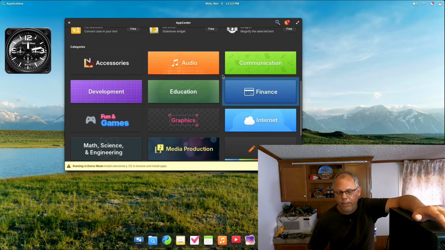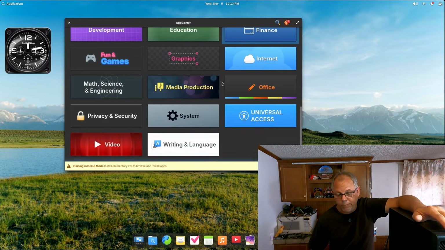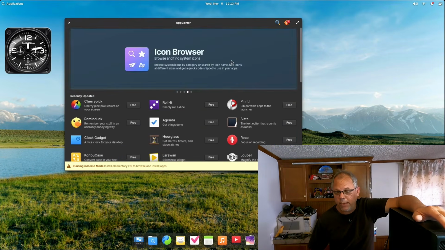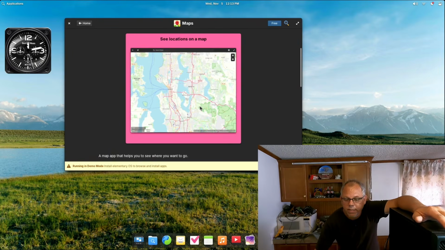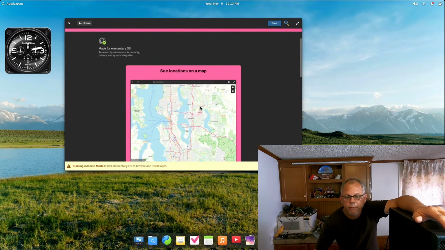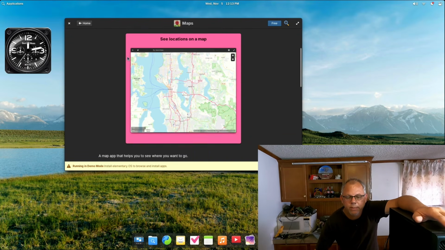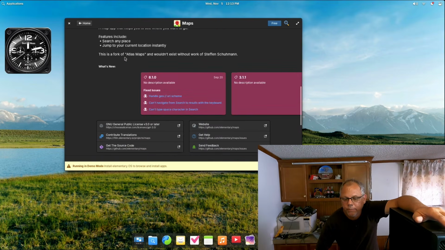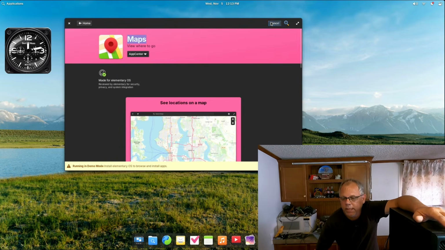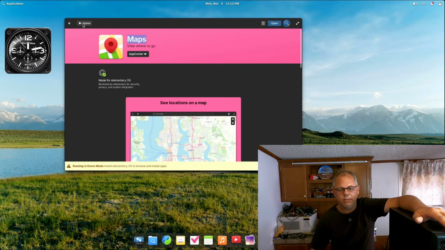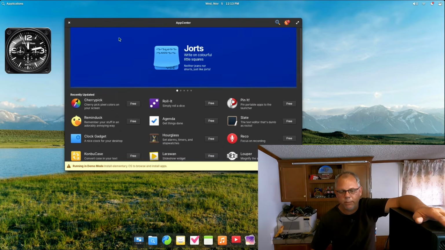You can go through here and play around and add different apps that you might think you're interested in. The maps one right here. Oh, that looks like it's a pretty cool app here, made for Elementary OS. It's reviewed by Elementary OS for security, privacy, and system integration. That's really cool, right? You can see that Elementary made it. They updated and all. So why not just add it? Okay, we'll just install that too. And it says running in demo mode, install Elementary OS to browse and install apps. So there you go. That was my warning about the demo mode right here.